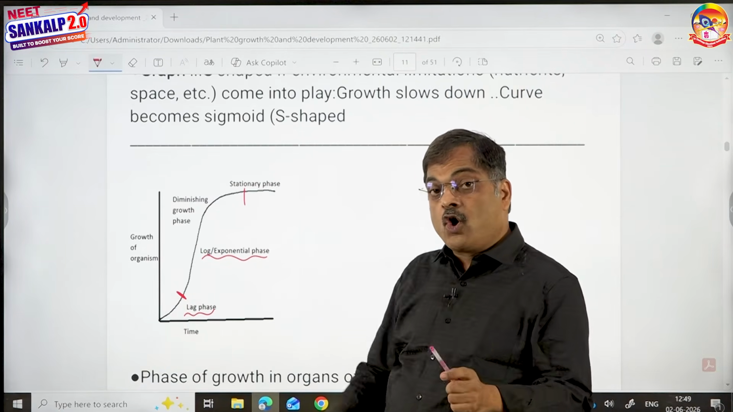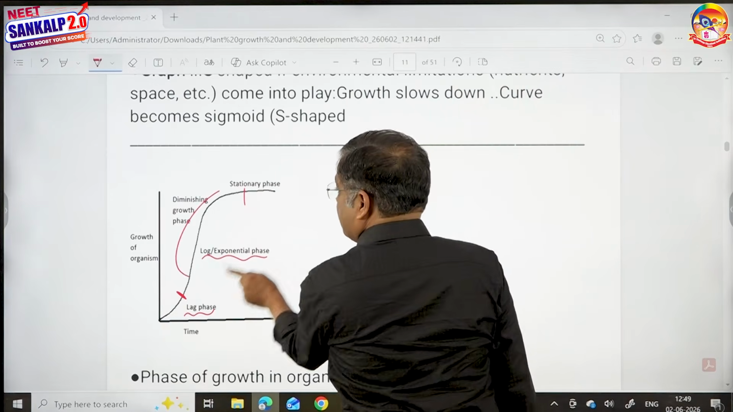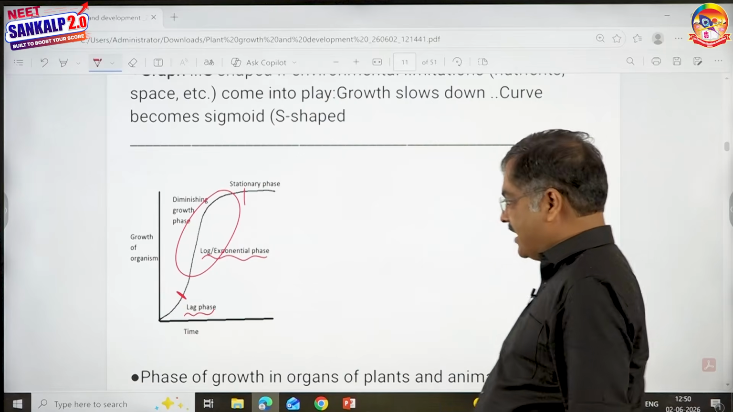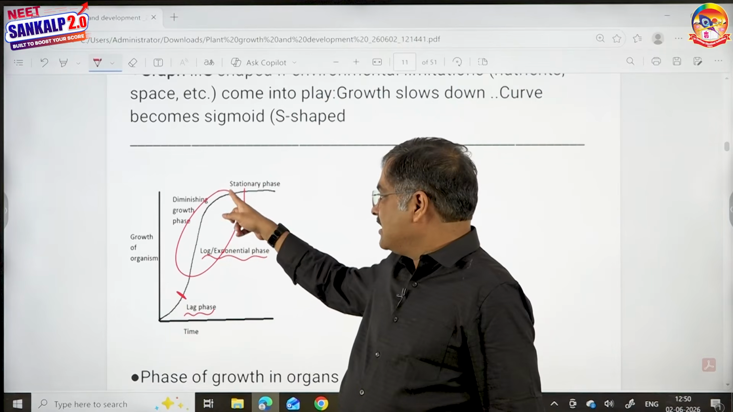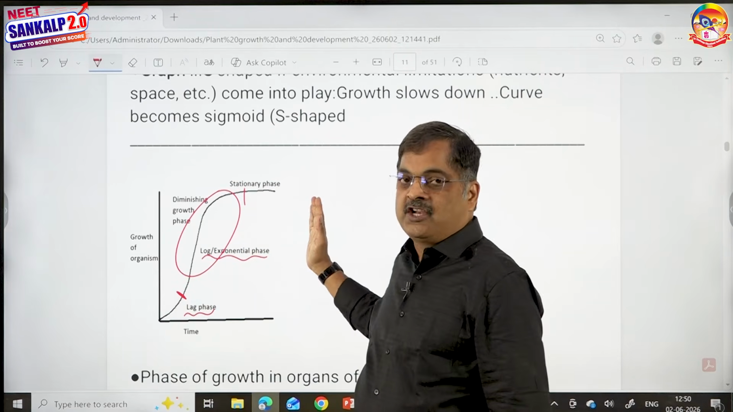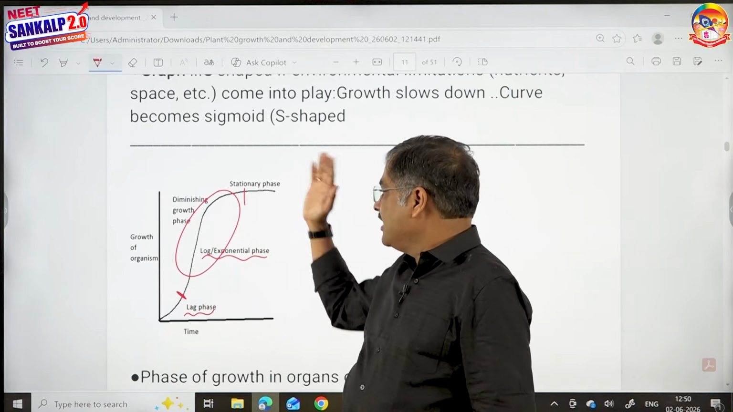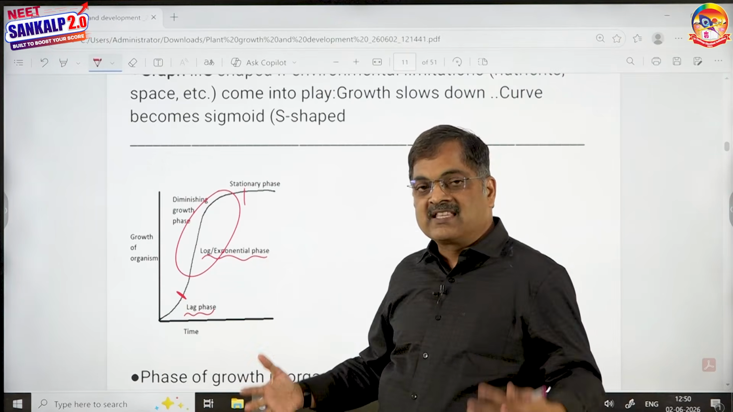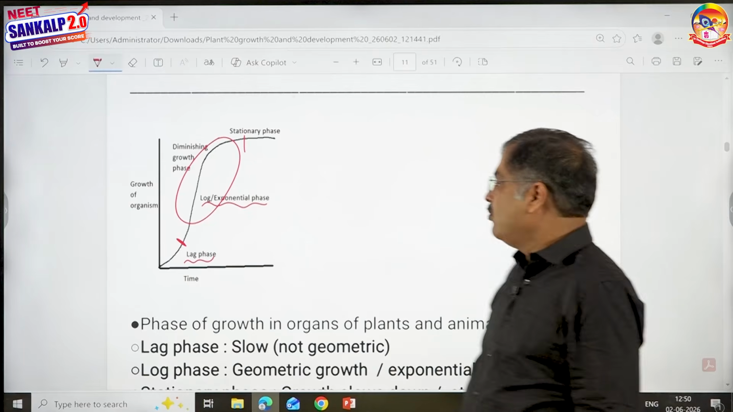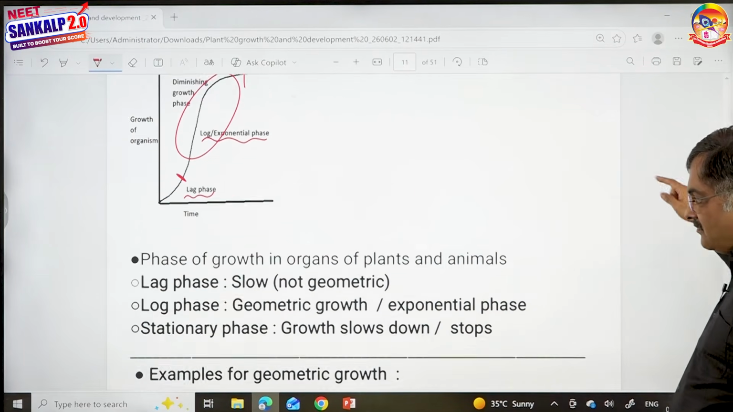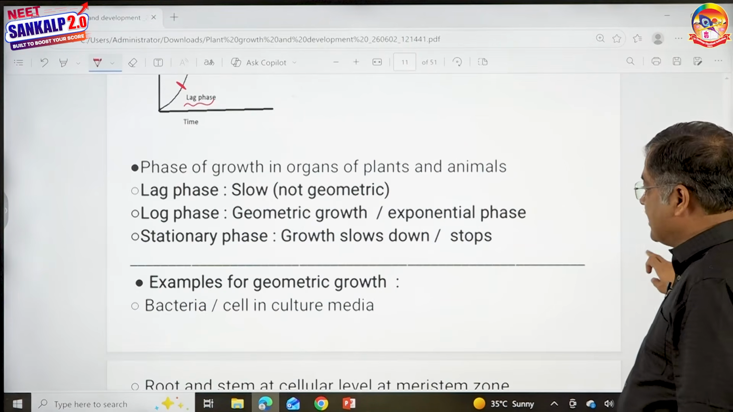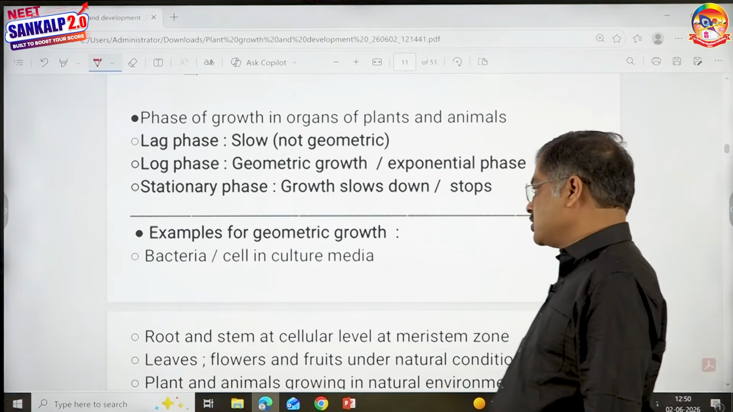When we talk about geometric growth, this signifies that every cell is dividing and increasing in number. But after some time, it is going to become S-shaped. Actually, geometric growth is J shape, but in natural conditions it doesn't exist. Because of that, it becomes a sigmoid curve. So a living cell under natural conditions is going to show a sigmoid curve. Lag phase is slow. Log phase is geometric growth or exponential phase. Stationary phase, growth slows down further or stops.